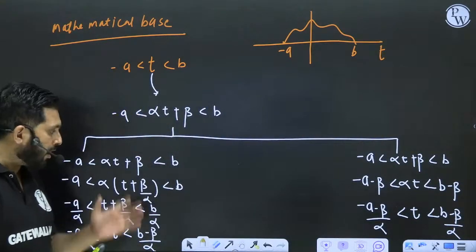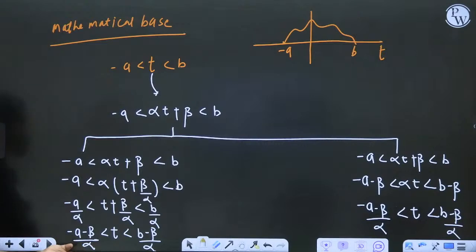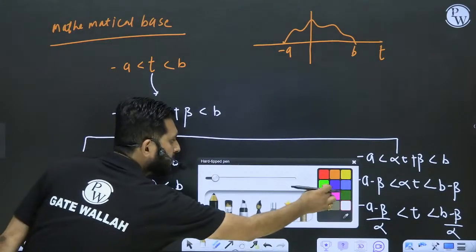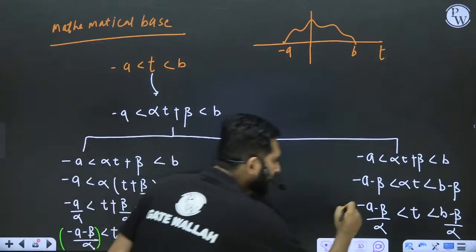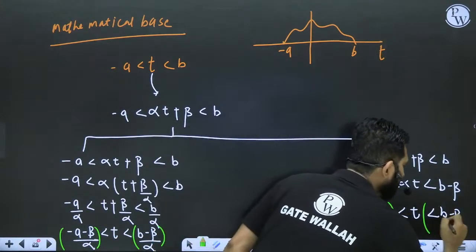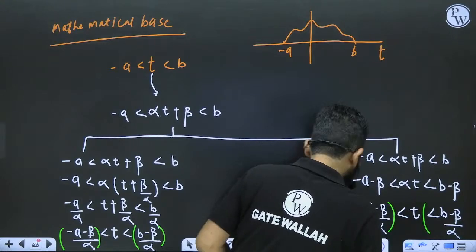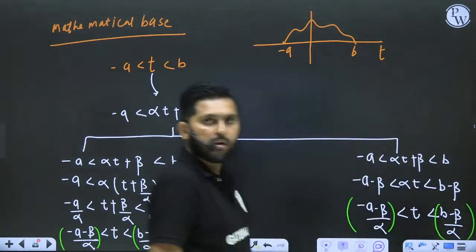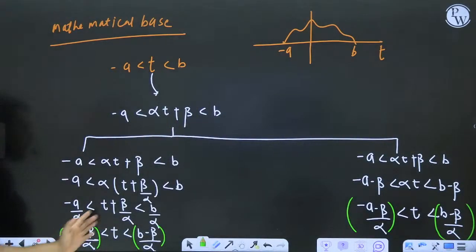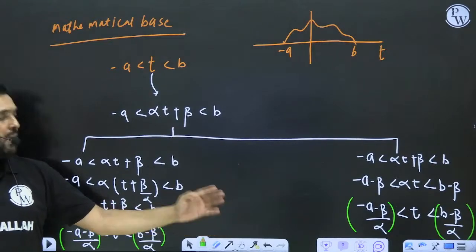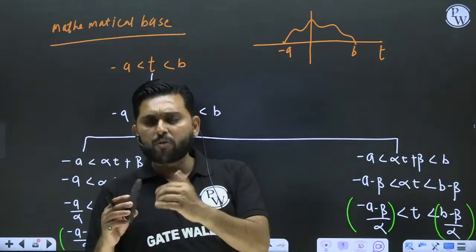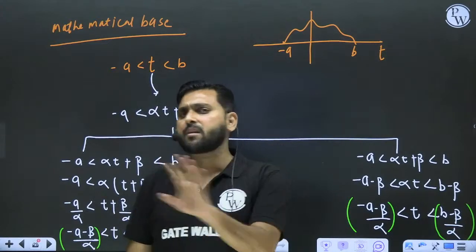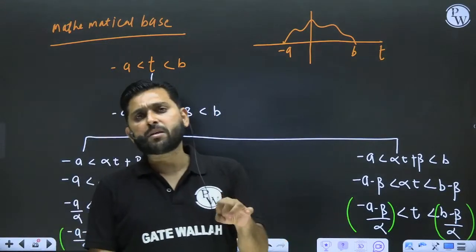So if you solve for t, don't you think that both the limits are same? See, look at the limits. These are the limits, and here this is the limit. What my point is that all the limits are same. So it doesn't matter whether you shift first and then scale, or whether you scale first then shift. It doesn't matter at all. Answer must remain the same.